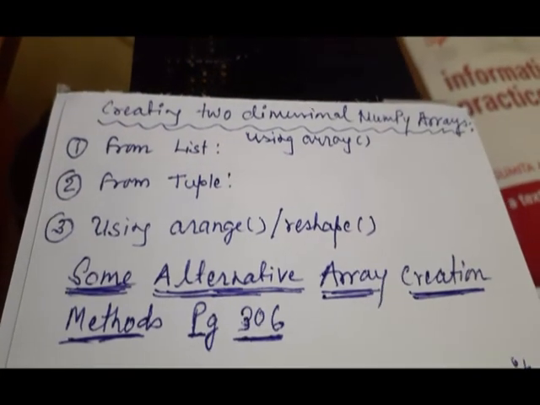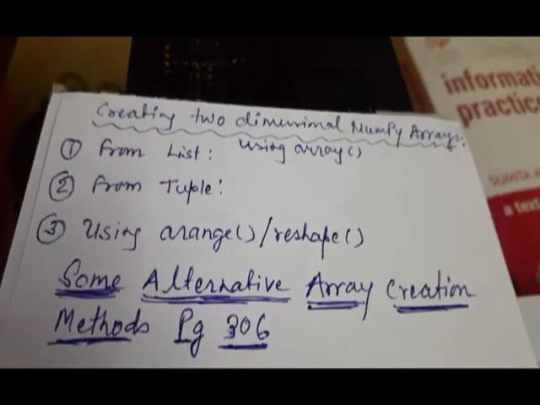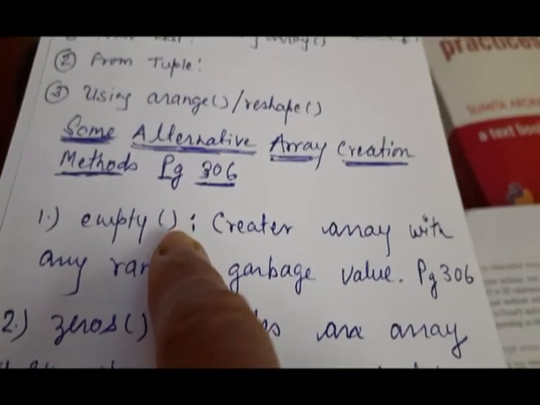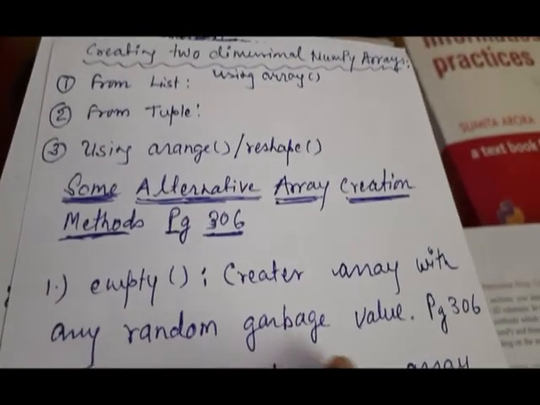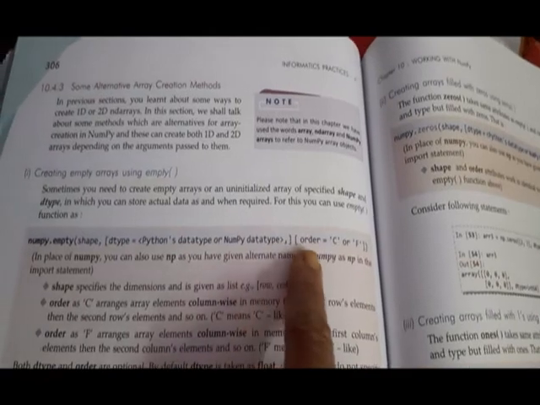Okay, dear students, now some alternative array creation methods. It is on page number 306. First one we will see is the empty function. The empty function creates an array with random garbage values. Its syntax I am showing you. Syntax is, you can see here, first of all shape. Shape is compulsory, all the other arguments, data type, then order C or F, are optional. Only shape is to be given.